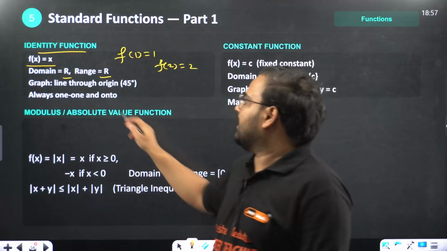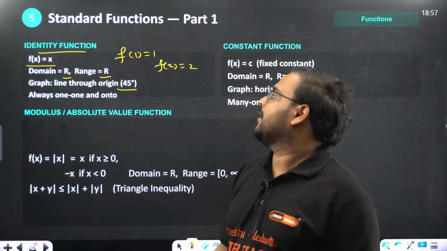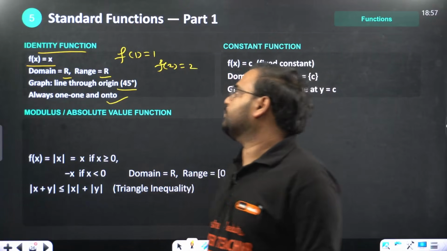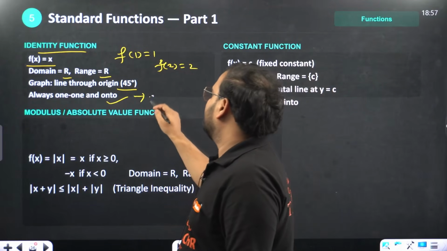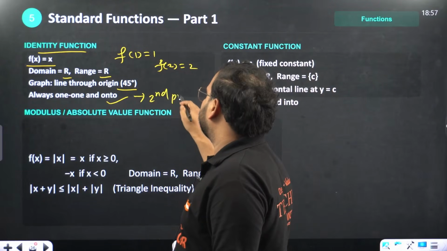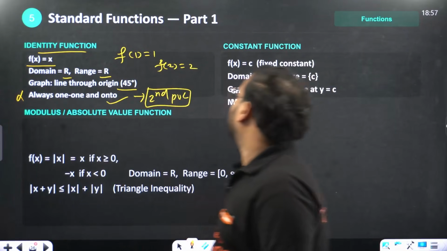The line always goes through the origin at an angle of 45 degrees. This is always (1, 1) and (2, 2). You'll learn that in second PUC, don't worry. This is from second PUC, so you can ignore it right now.